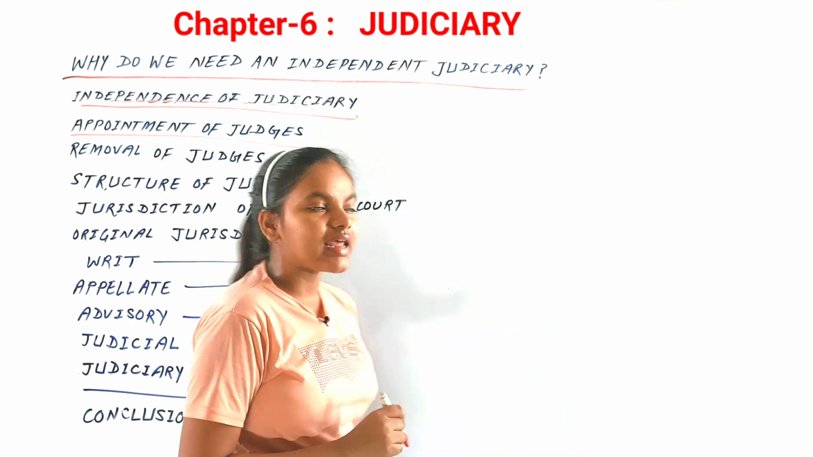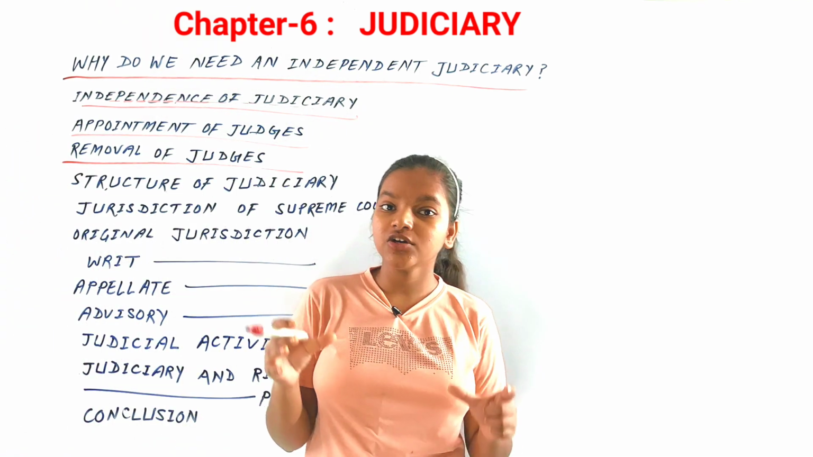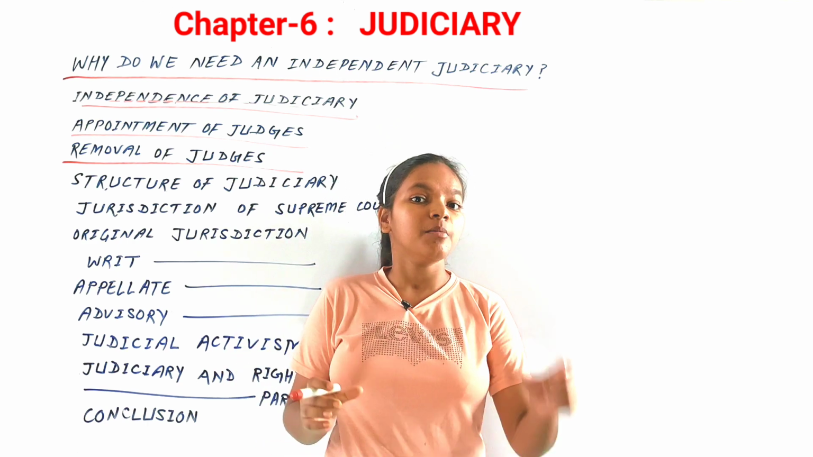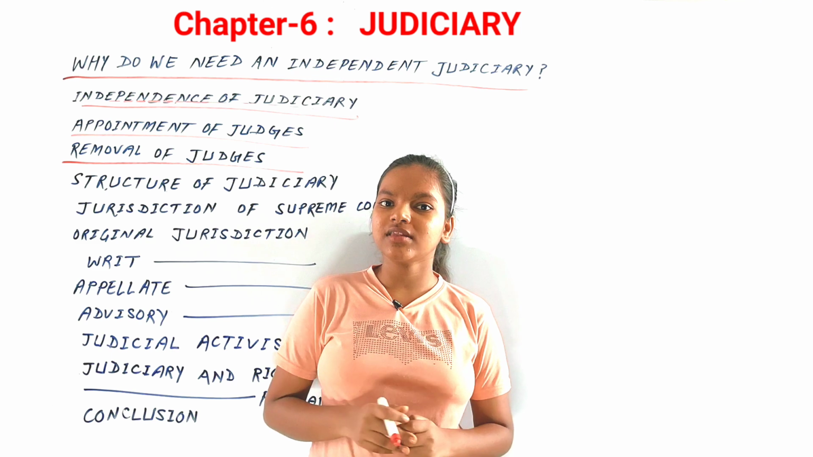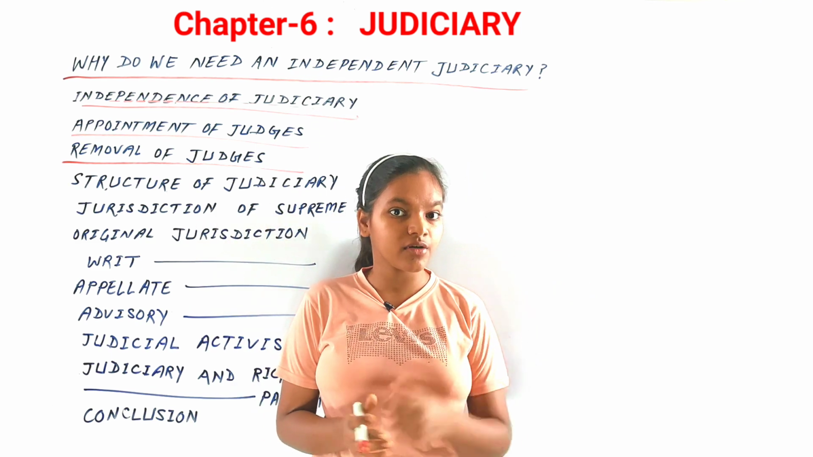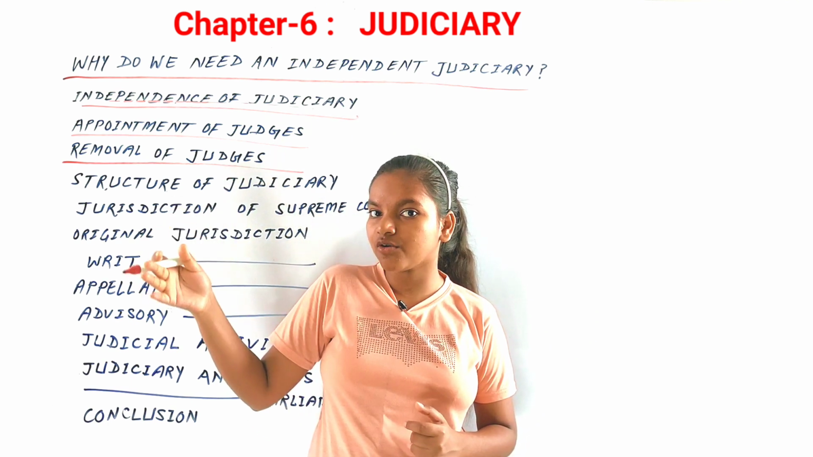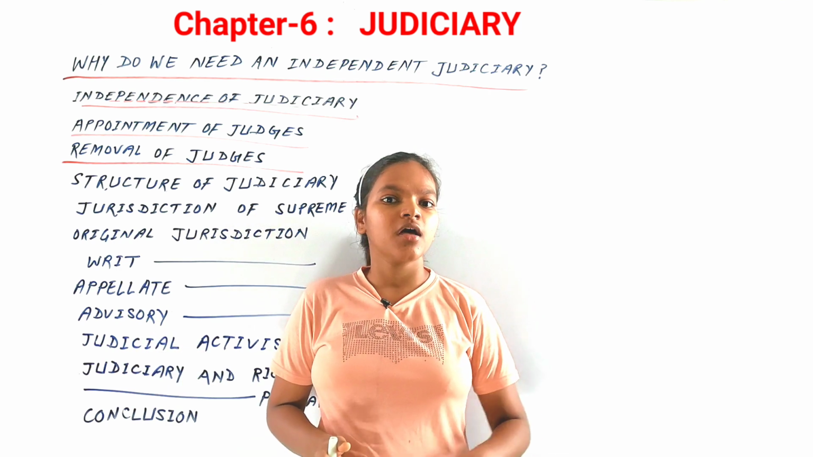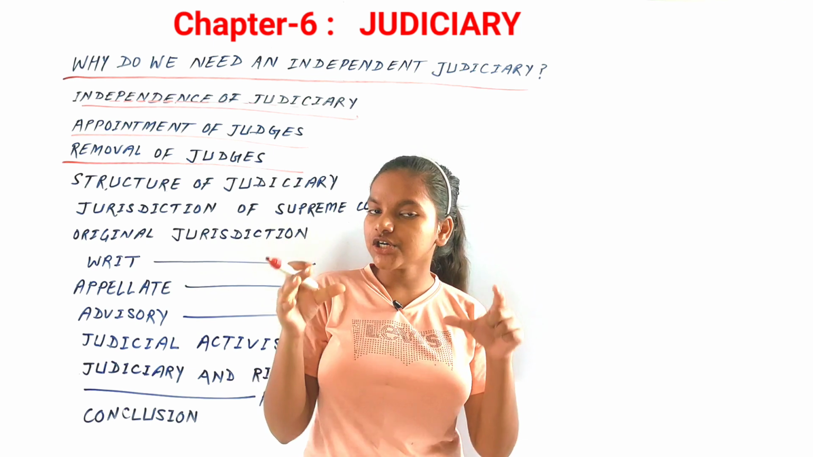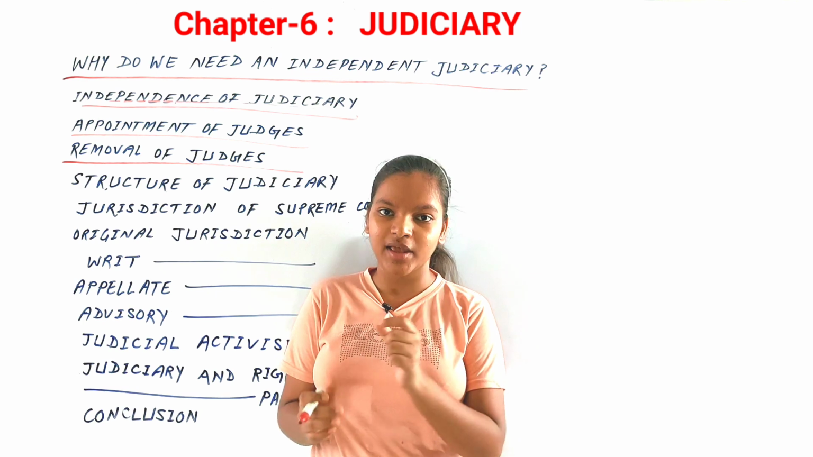Now, the next topic that comes here is removal of judges. A judge can be removed only on the grounds of incapacity and misbehavior. That means that they have used arbitrary powers, like they have misused their powers, they have used their position as a judge in the Supreme Court or High Court or District Court to misbehave with less powerful people. So, a judge can be removed only on the grounds of misbehavior and incapacity.